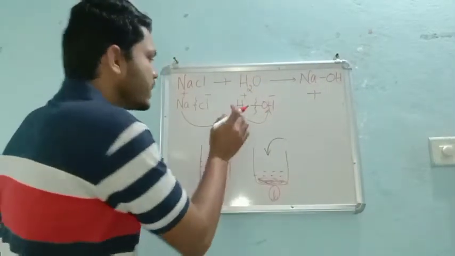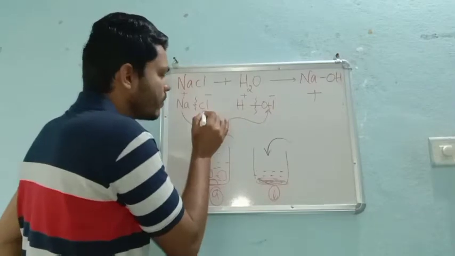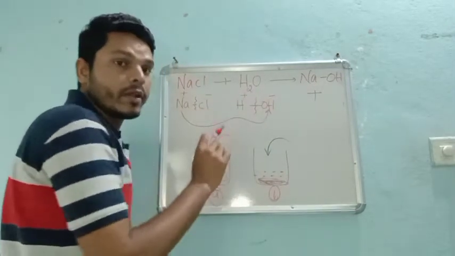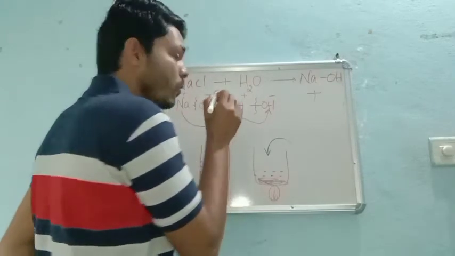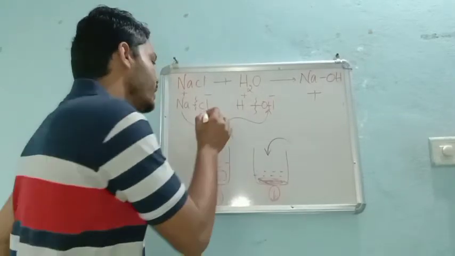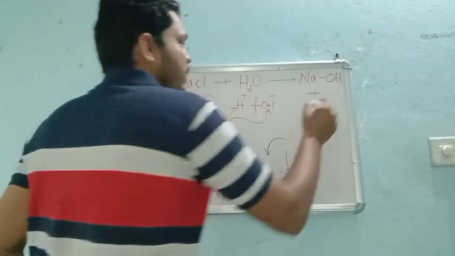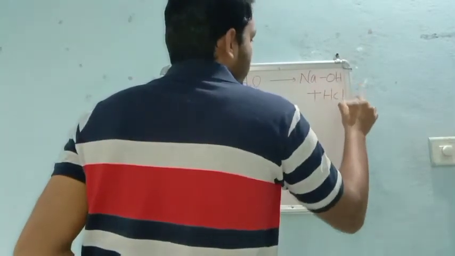So now this Cl will not go and bind with this OH minus. Why? Because again the negatives repel each other. So that means the only chance for Cl is to go and bind with this H plus. That means it forms HCl.